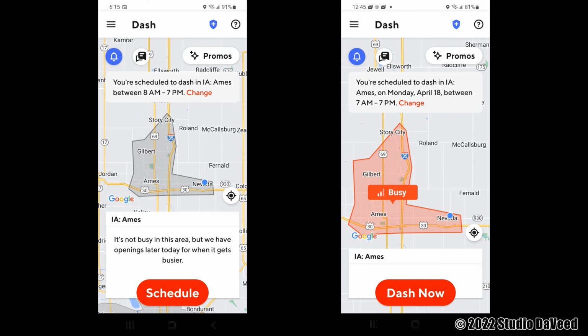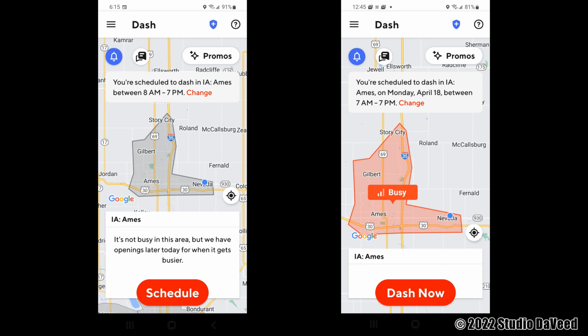The map on the right shows my zone in busy mode. It's a nice healthy shade of red. We see the word busy, and 2 out of the 3 bar graphs are showing next to the word busy. This screenshot was taken April 17th. That was a Sunday at 12:45. You can see that I have a dash scheduled on Monday, April 18th between 7 a.m. and 7 p.m. I am not currently a top dasher, but we see the Dash Now button available to me.